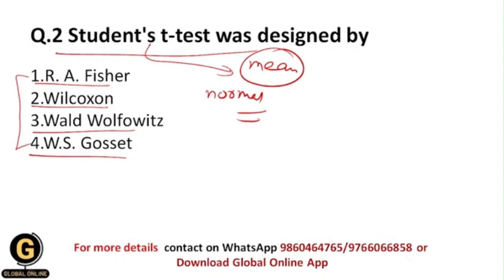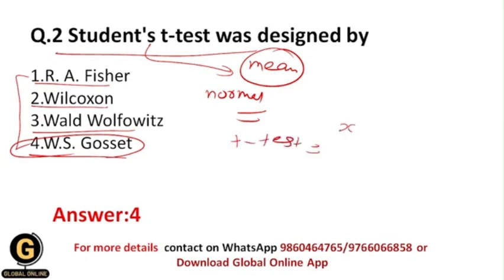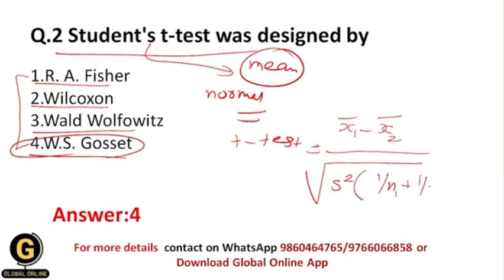And this is the technique, and this is basically designed by William Sealy Gosset, okay, and that's why your correct answer should be W.S. Gosset. And the formula for Student's t-test is equal to x1 bar minus x2 bar upon under root s square in bracket 1 upon n1 plus 1 upon n2.